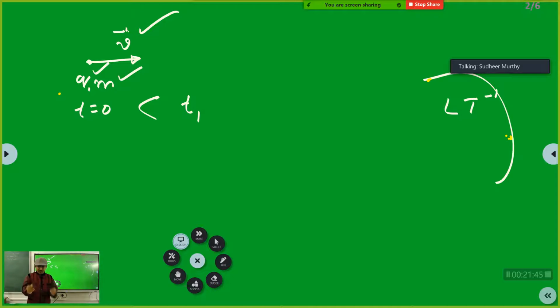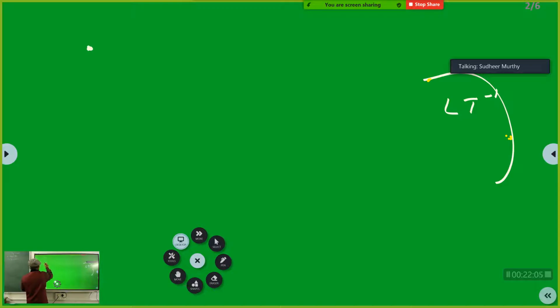And let me tell you, these are very simple questions I have asked. But you will get very, very interesting questions in examination based on these thought processes. Alright. So, at time t1, the velocity will not change. Clear? Yes, sir. Okay. Right.